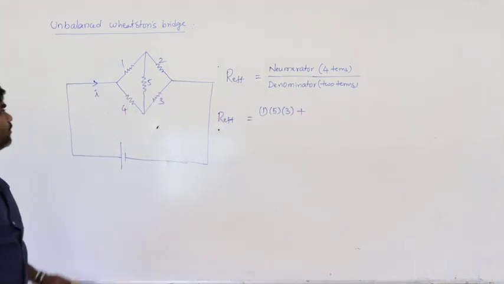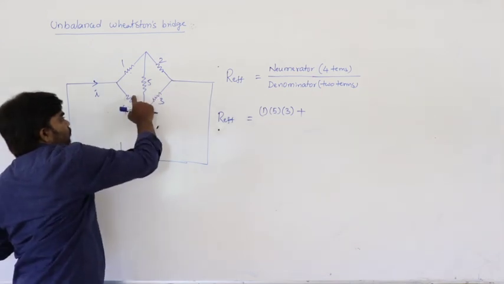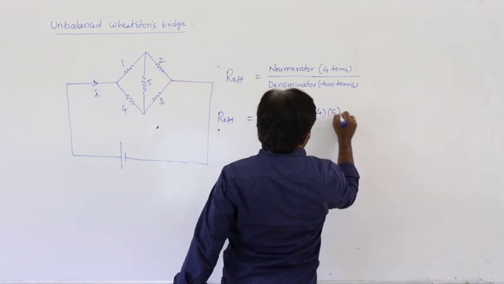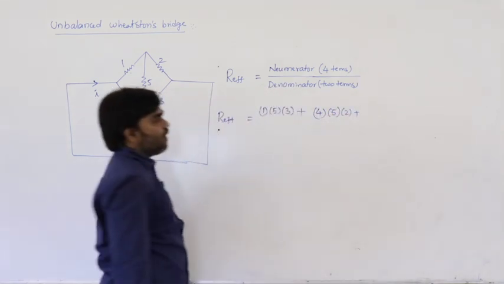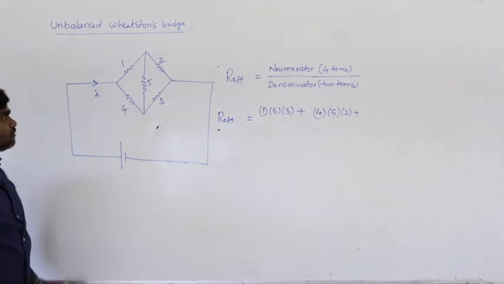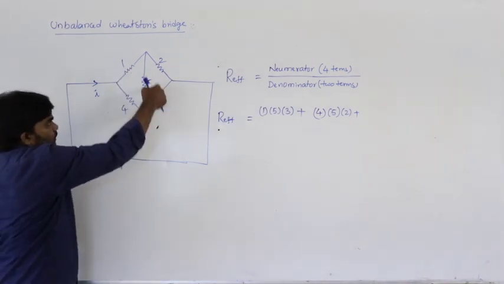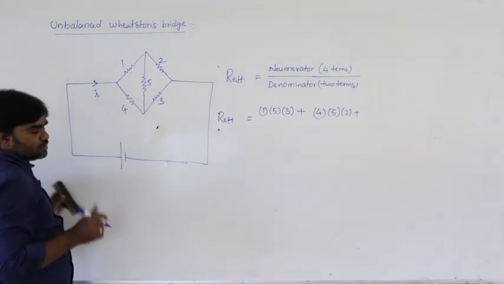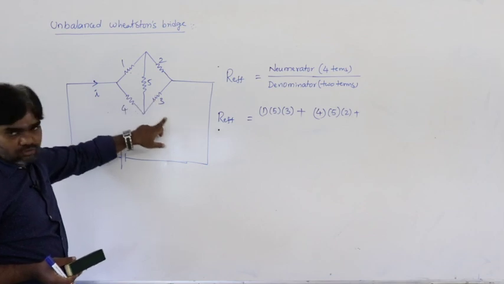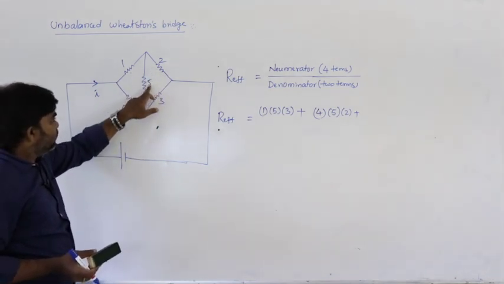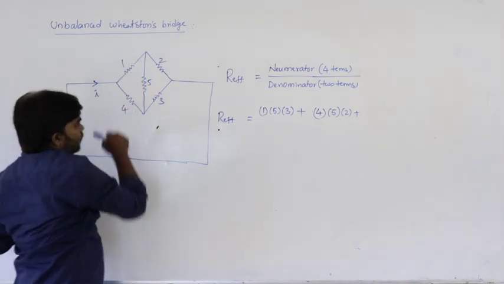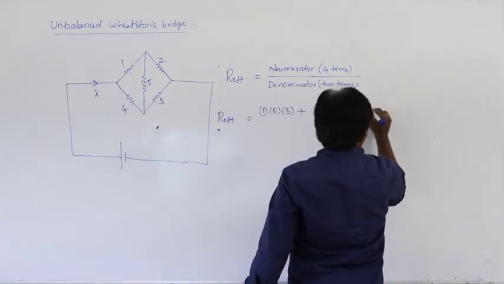That is the first term. Next multiply these 3. 4, 5, 2. 4, 5, 2 plus. Next multiply these 3, the 2 terms. 1, 5, 3. 1 into 5 into 3. Next 2 into 5 into 4. 2 terms. Next term. Multiply these 2. 1 into 4.